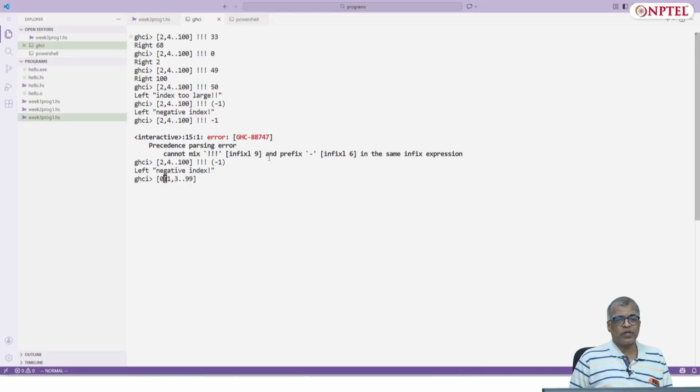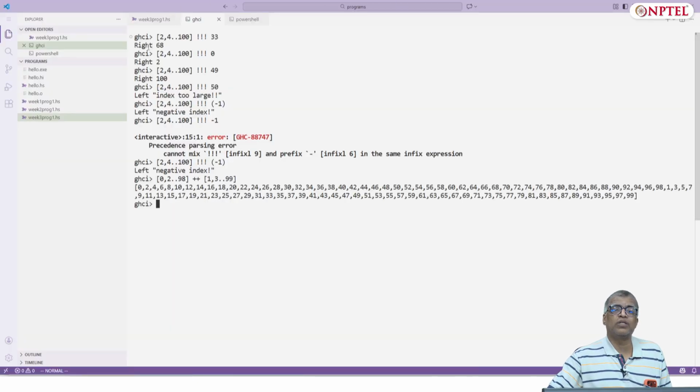All the even numbers first and then all the odd numbers. 0, 2 dot dot 98 plus plus 1, 3 dot dot 99. So I'll get 0, 2, 4, 6, 8 all the way till 98 here, and then I'll get 1, 3, 5 etc. all the way till 99. Right. So that's the plus plus operator, which, if you recall, does recursion on the first list.